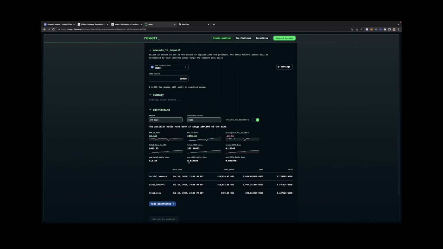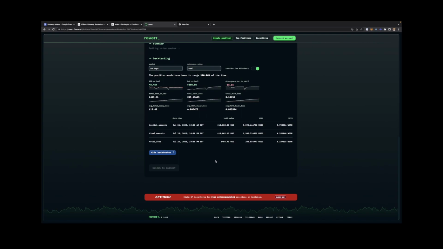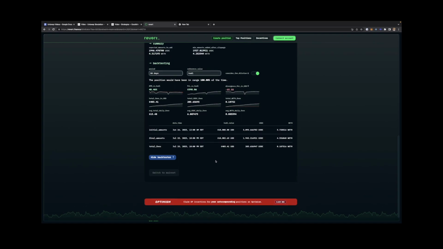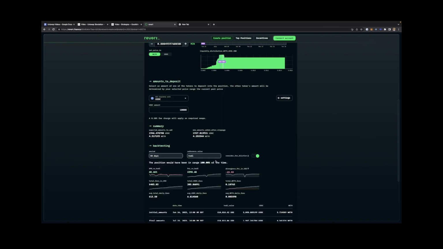Yeah, so here you can make a much more informed decision by backtesting the strategies, and you can also guess in certain cases when your impermanent loss could have been there. You can try to see why it would have been there, in what price ranges you will have more impermanent loss, or in what cases you can expect more profit. So I hope that these tools would be very helpful. I personally try to use these tools before creating any position, and it has proved very helpful for me.